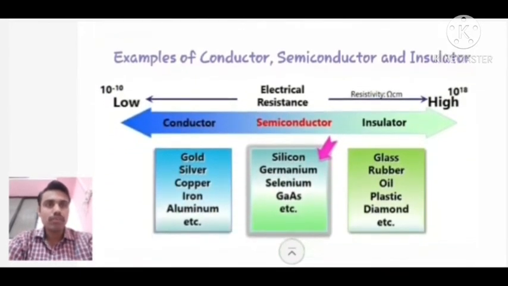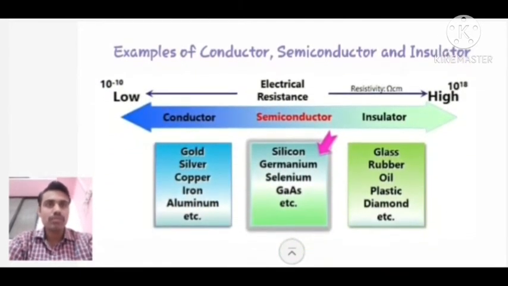Here, before starting the classification, we should understand some examples of solids like conductors, semiconductors and insulators on the basis of their electrical resistance. As we can see in this diagram, the electrical resistance on the right hand side is increasing and on the left hand side low electrical resistance is there.